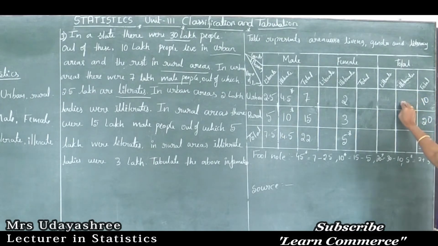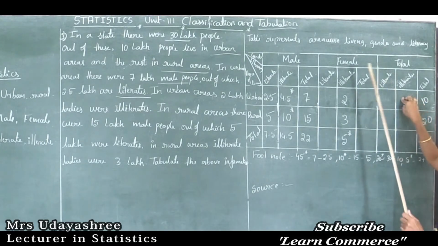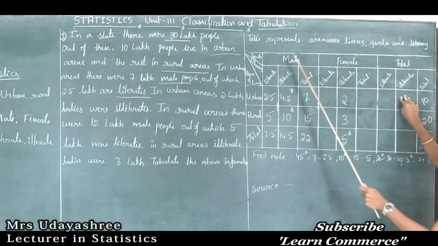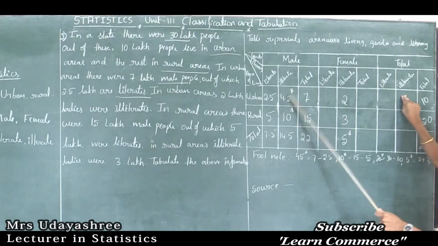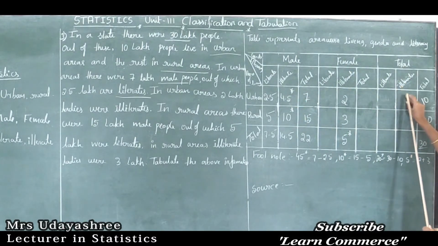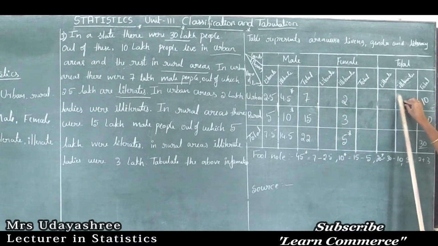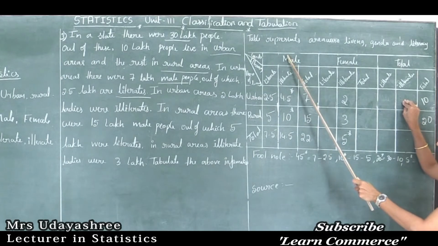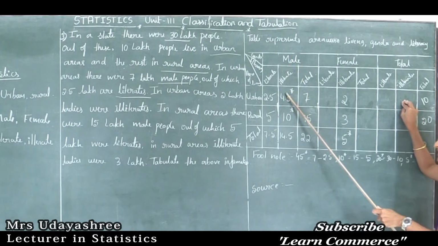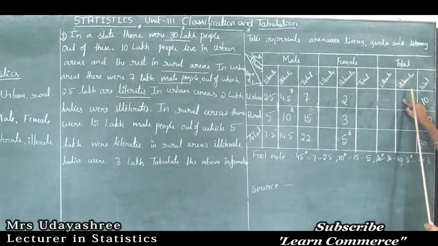So in the sense what? This is male illiterate population plus female illiterate population is equal to total illiterate population. I hope you understood. So this total illiterate population in urban indicates male illiterate population plus female illiterate population is equal to total illiterate population.